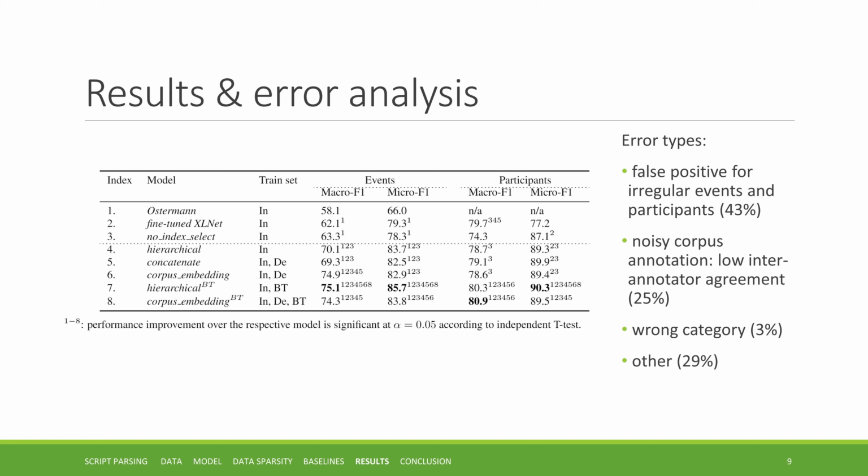The most common prediction error is tagging an event or participant as irregular when in fact it's one of the regular ones. Due to the complexity of the task, the inter-annotator agreement is quite modest, and indeed some errors in the model occur due to noisy corpus labels. There's also a small number of events that are tagged as participants and vice versa, for example in case of homonyms of verbs and nouns.